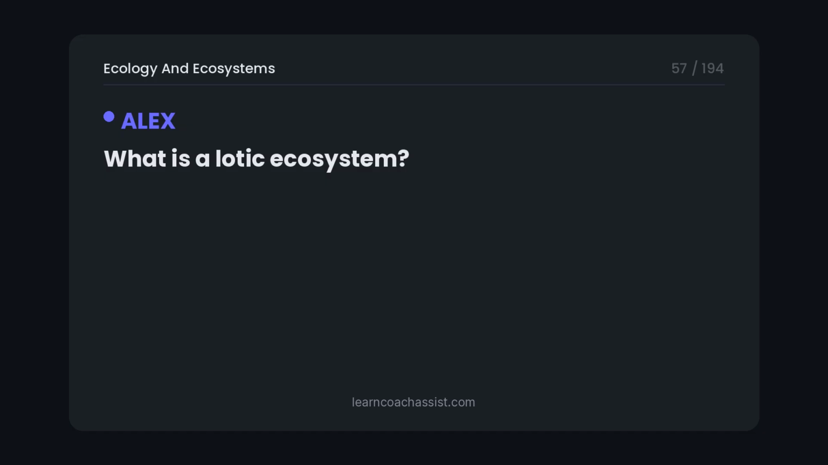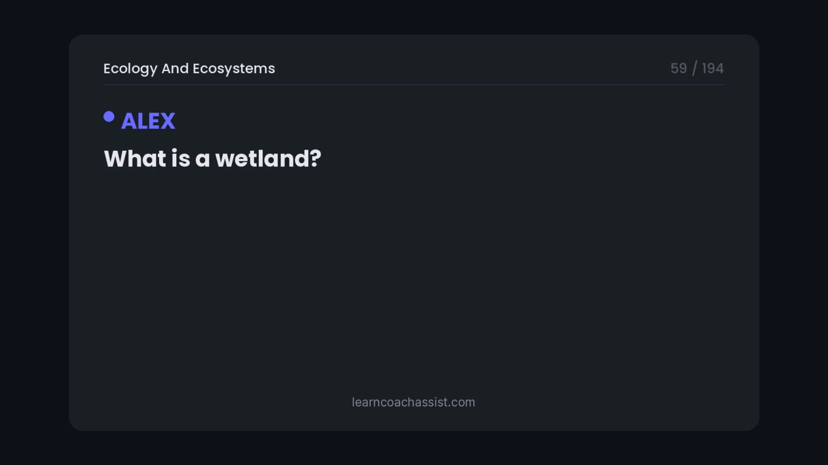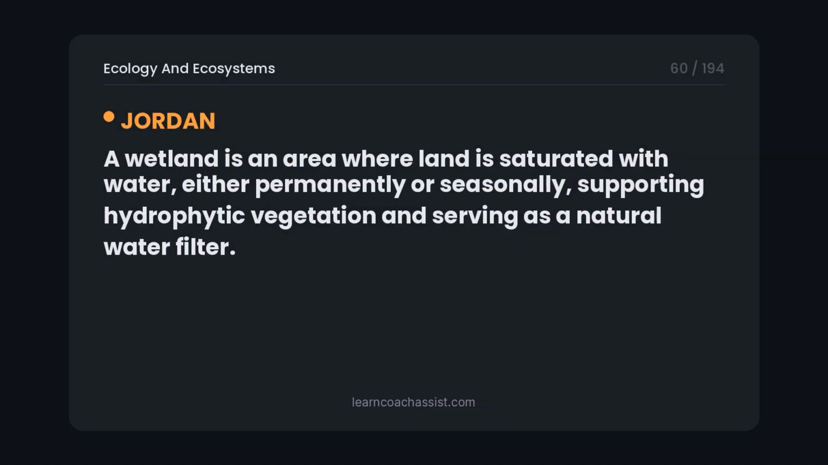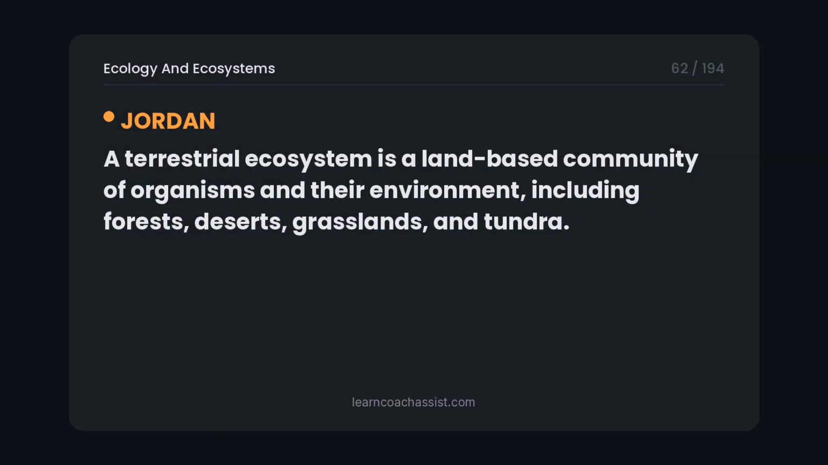What is a lotic ecosystem? A lotic ecosystem consists of fast-moving freshwater habitats such as rivers and streams, characterized by continuous water flow and high dissolved oxygen. What is a wetland? A wetland is an area where land is saturated with water, either permanently or seasonally, supporting hydrophytic vegetation and serving as a natural water filter. What is a terrestrial ecosystem? A terrestrial ecosystem is a land-based community of organisms and their environment, including forests, deserts, grasslands, and tundra.